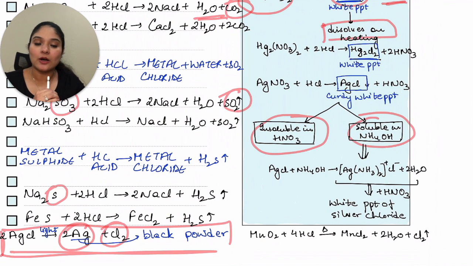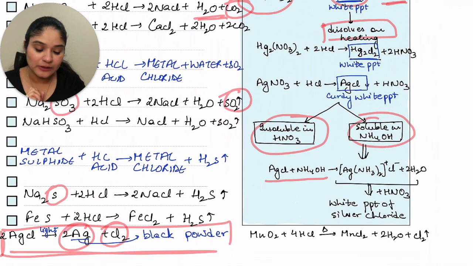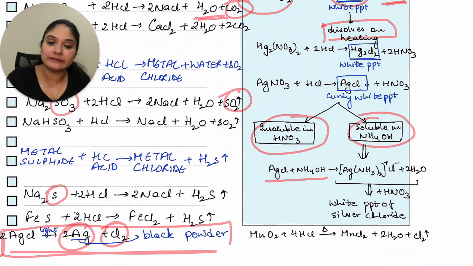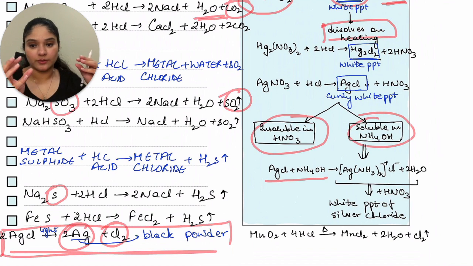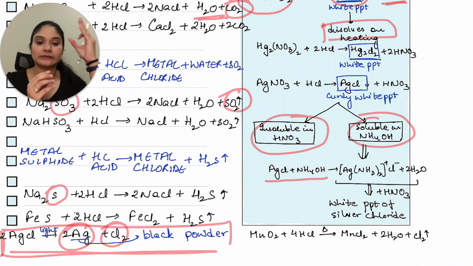Understood? Now we have the reaction with ammonium hydroxide. So AgCl plus ammonium hydroxide will give you diamine silver chloride, which is Ag(NH3)2 with a positive sign, and chlorine, of course, because you have the polar covalency there, so plus and minus.